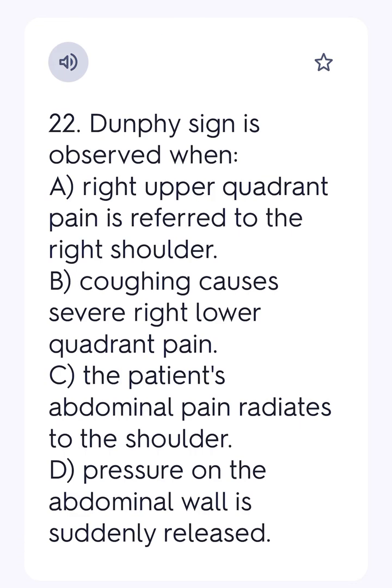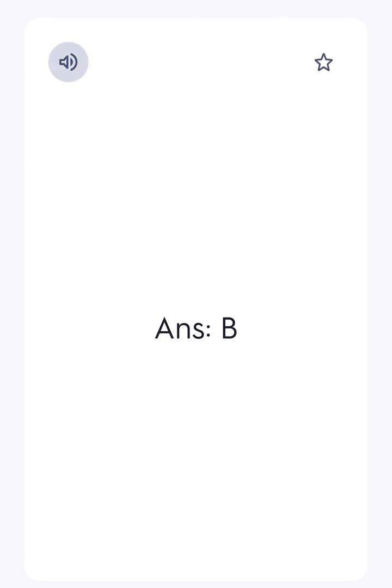22. Dunphy sign is observed when A. right upper quadrant pain is referred to the right shoulder. B. Coughing causes severe right lower quadrant pain. C. The patient's abdominal pain radiates to the shoulder. D. Pressure on the abdominal wall is suddenly released. Ans. B.